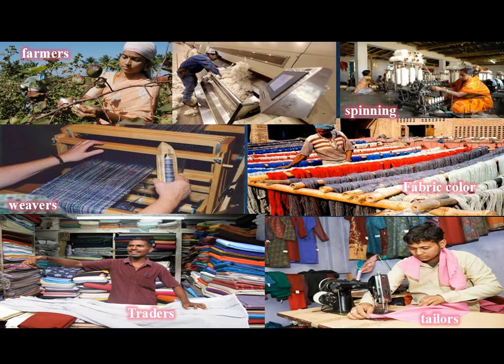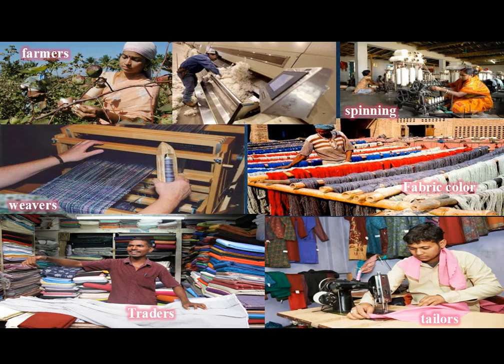A farmer who produces the product, a person who manufactures the cloth, the spinner who makes the goods, a weaver who weaves the cloth, a person who puts the color on the cloth, the trader who sells the goods, and the tailor who stitches the goods. So here everybody is different.